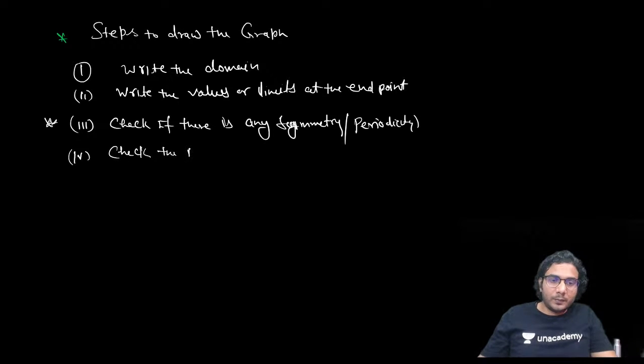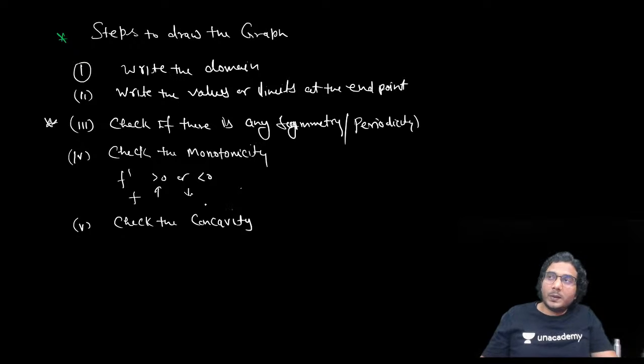Now, next point is check the monotonicity. All right. So we'll check the monotonicity by finding f dash. So f dash is positive or negative. Accordingly, the graph of f will be increasing or decreasing, right? We know that. Now next point is going to be f double dash. Okay. So we'll check the concavity.